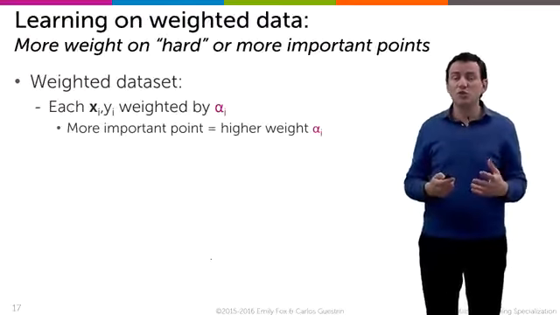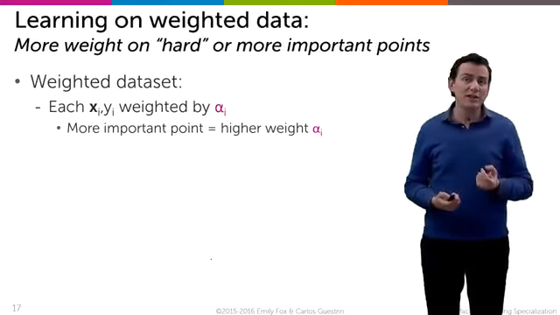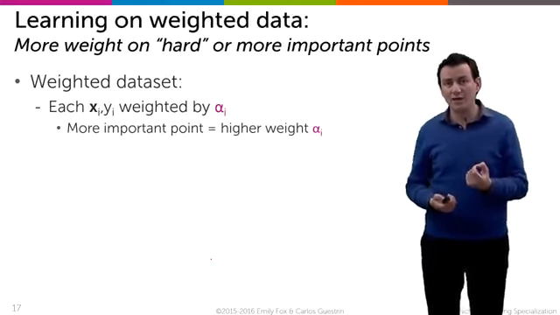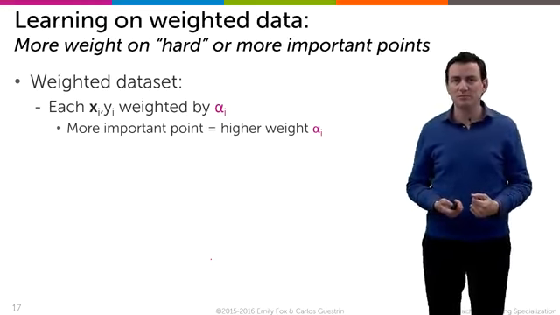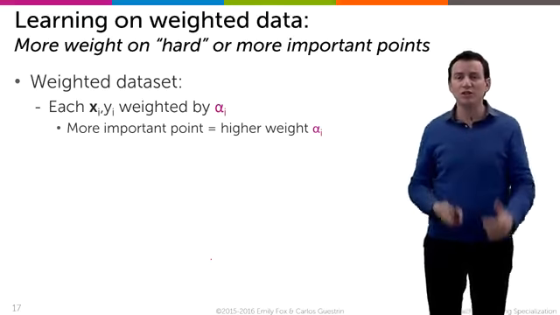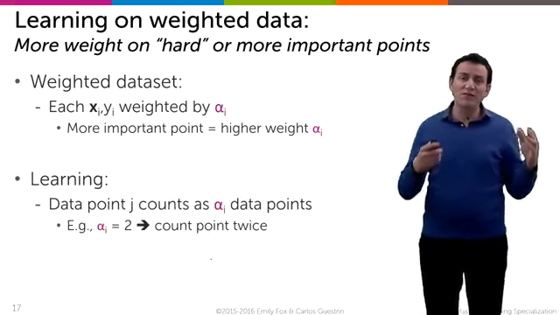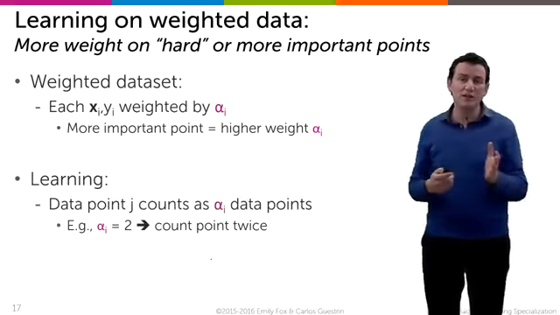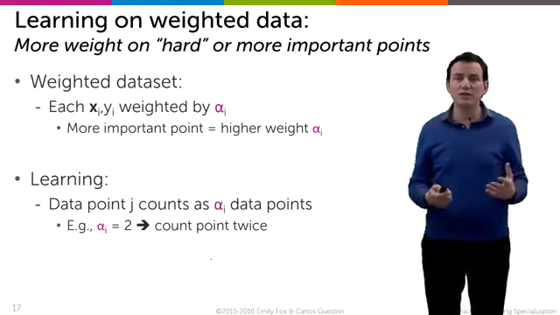What does it mean to focus on the data points where we made mistakes? What it means is that we're going to assign a weight, alpha i, which is a positive number, to every data point in our data set. And when that weight is higher, it means that data point is more important. So you can imagine a learning problem where we have data, not just like we've done so far in this course, but with weights associated with it. And now we're going to learn from weighted data.